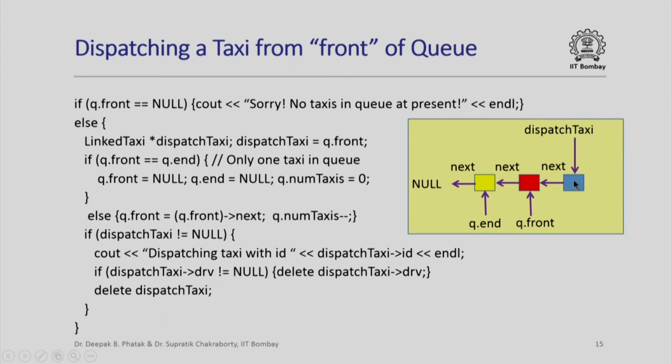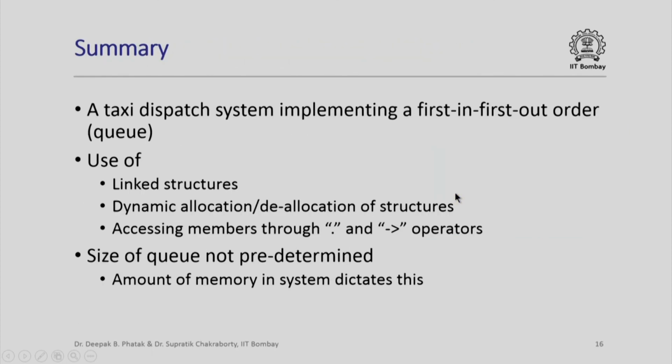And finally, after we have done that, we are going to delete the object of type link taxi from the heap itself by calling delete dispatch taxi. So that is what is going to happen. Dispatch taxi would be freed from the heap memory. So in summary, in this lecture we saw how to implement a taxi dispatch system which works in a first in first out order using linked structures.